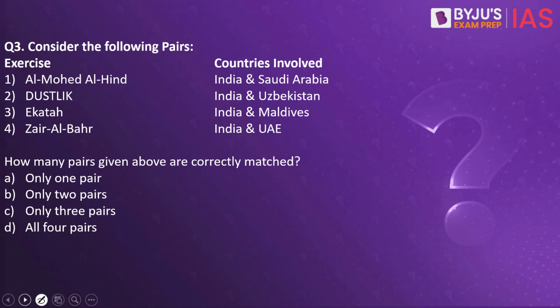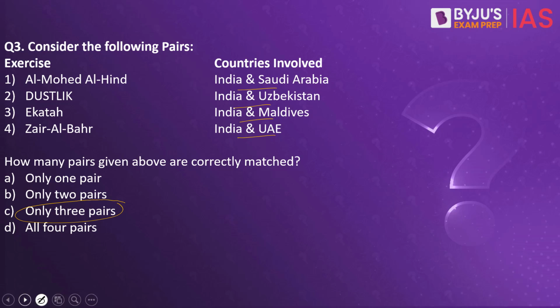Consider the following pairs. We have the exercise on one side, countries involved on the other side. Al-Mohed Al-Hind, India and Saudi Arabia. Dustlik, India and Uzbekistan. Ekuverin, India and Maldives. Zair al-Bahar, India and UAE. How many pairs given above are correctly matched? The answer to this is only 3 pairs.